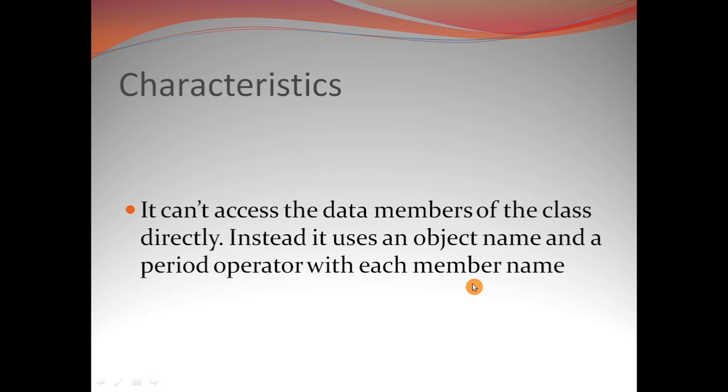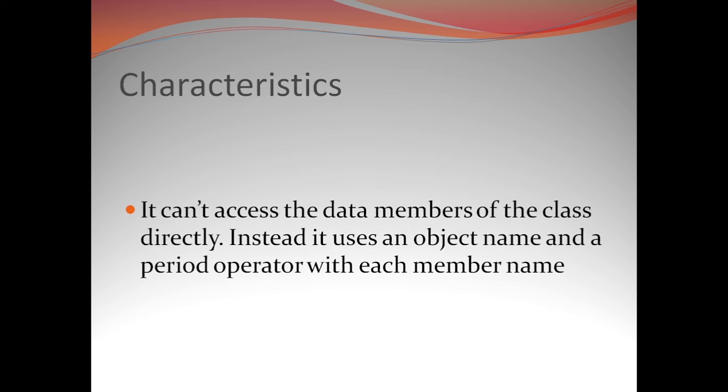So when we go on to access the data members of the class, we can also access the private data members of the class by means of a friend function of a particular class, since it is a friend of that particular class. But we need to access the data members which are private data members essentially by means of an object name along with a period or a dot operator with each member name, that is with each data member name or any member function name.